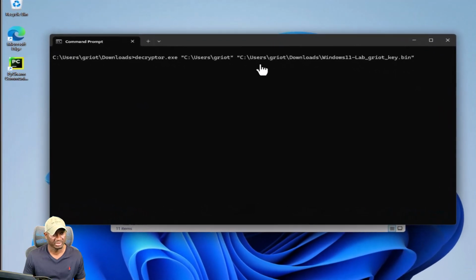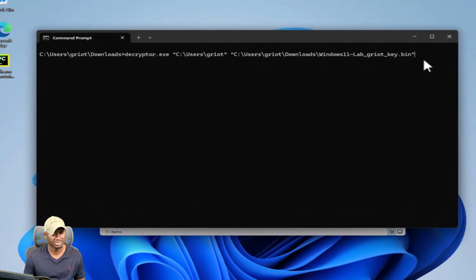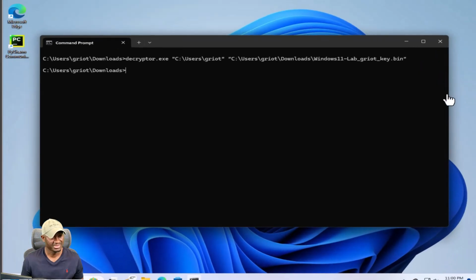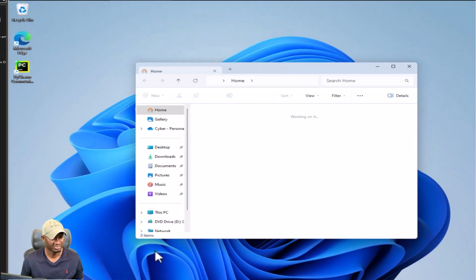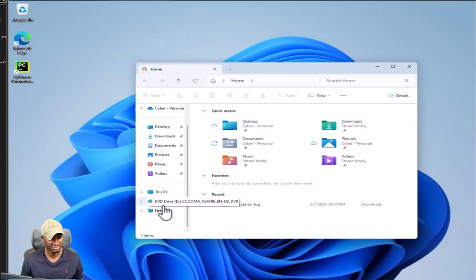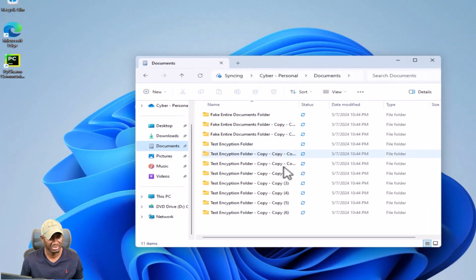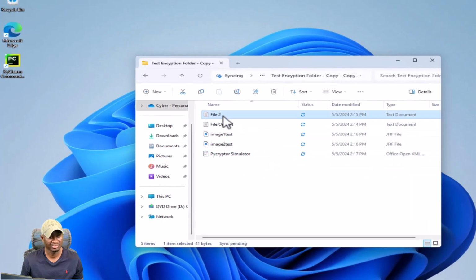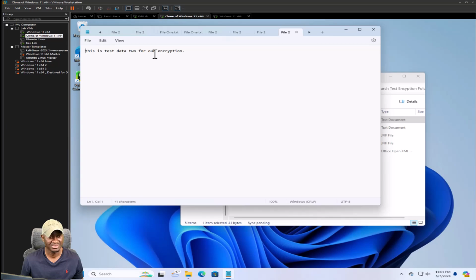And we close everything out and we run the command just to make sure everything's good. Looks all good. We hit enter and it's done. Now let's open up our folders and see what happened. Close this out. Pick random folder because we decrypted everything. So documents, pick one of the random ones, file 1. We are back to normal.